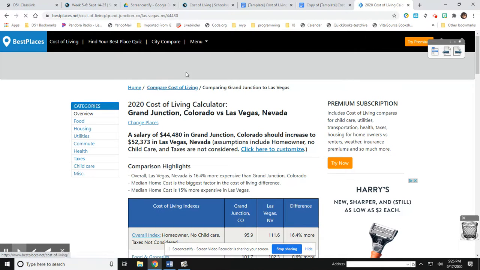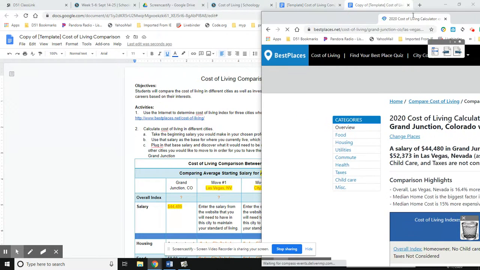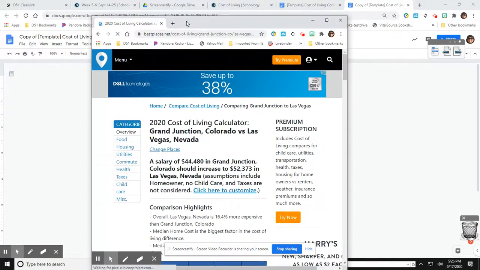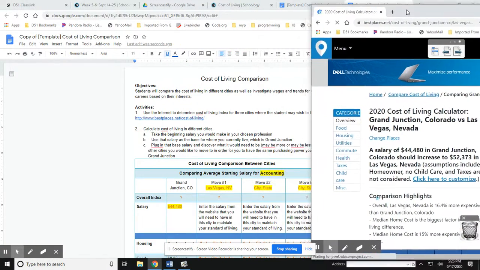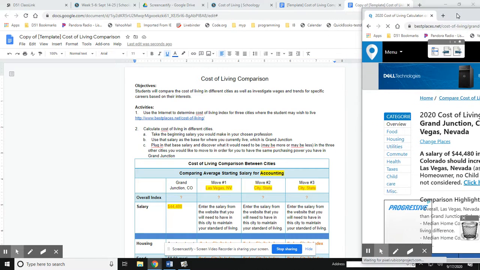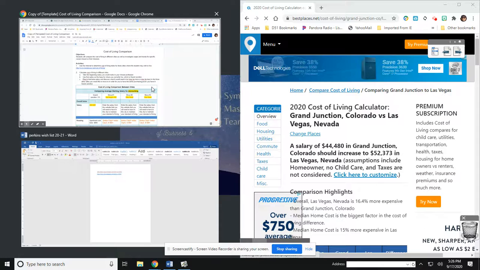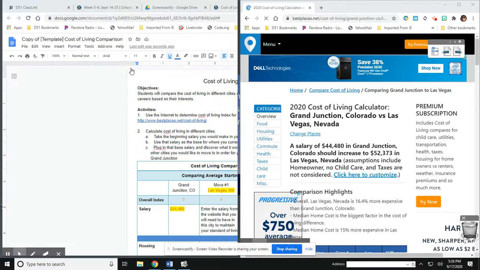So I want to see this side by side. So I'm going to pull this tab out and move it to the right. Went back in. So I'm going to pull it out. And then I can just drag it with that gray bar across the top. And when it pops there, let go, and then it asks me what other window do I want to see. I want to see this window.